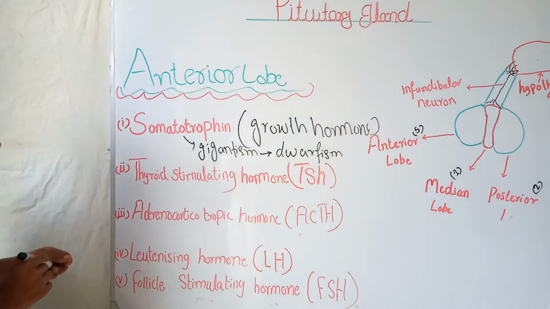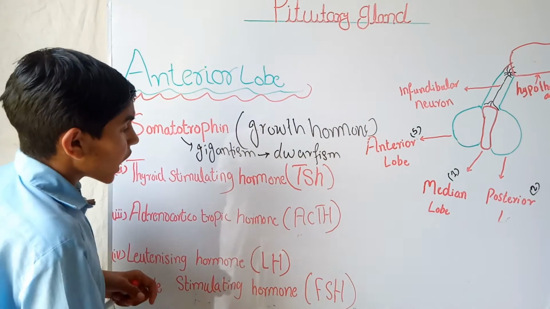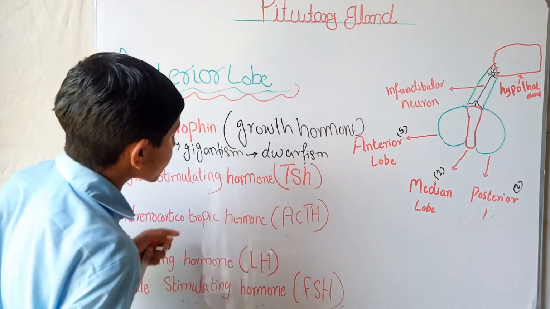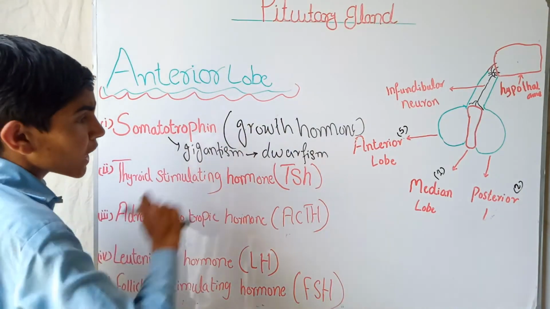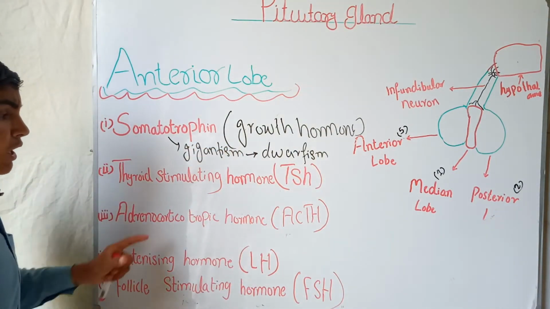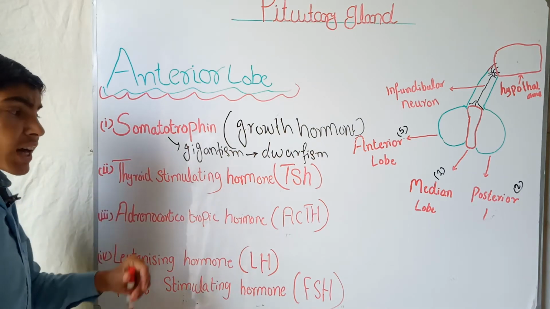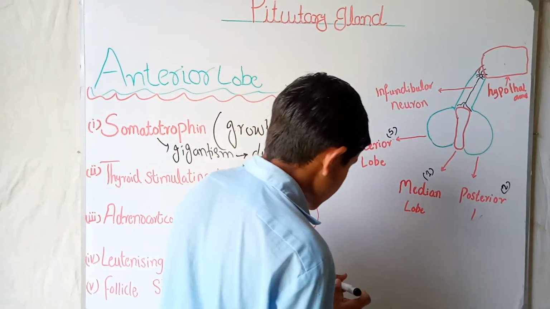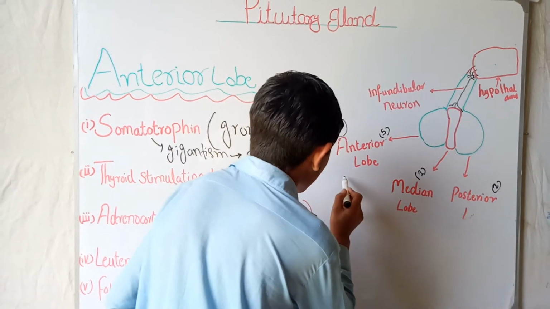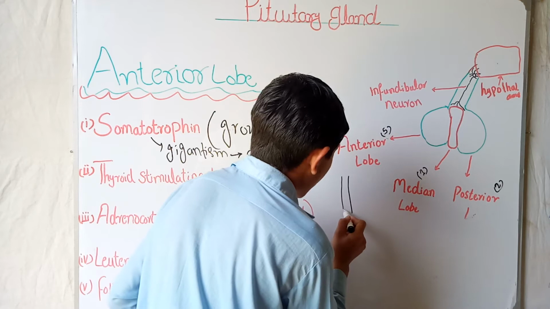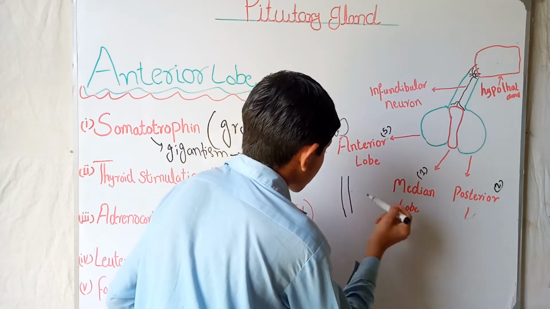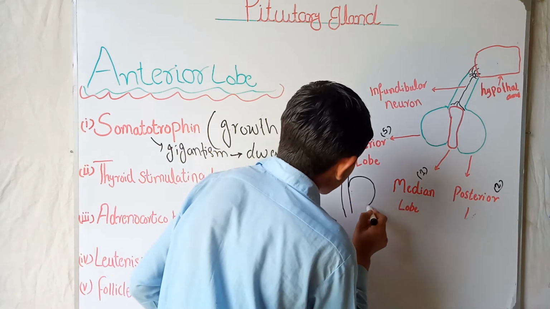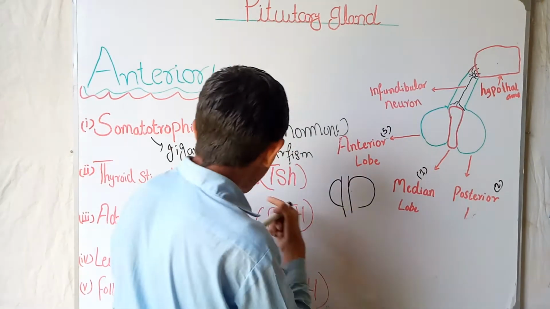The next is the thyroid stimulating hormone, or TSH. This hormone is secreted by the anterior pituitary and acts on the thyroid gland present in the throat. The structure may be like this: this is our esophagus and trachea, and there is the thyroid gland.